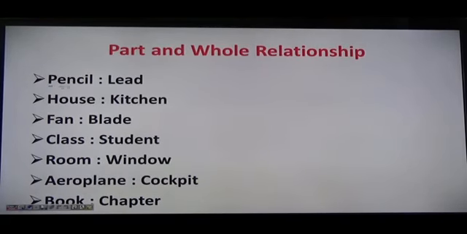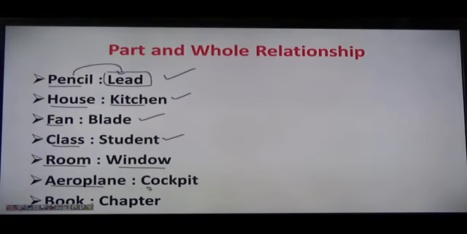When we talk about pencil, we know that in a pencil we have lead, with that we write, right? So we can say that the lead is a part of the pencil. House, kitchen. In the whole house we have a kitchen. In the fan we have blades. In the class we have students. In the room we have a window. In the aeroplane we have a cockpit. In the book we have chapters, right?